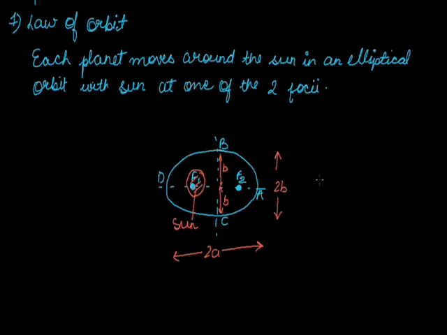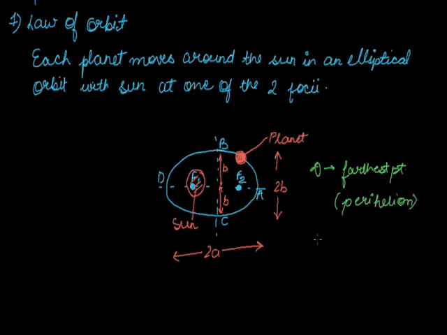In this figure, suppose a planet is present on the circumference of the ellipse, this is our planet. What is the point D here? Our point D is the closest point, which we call perihelion.